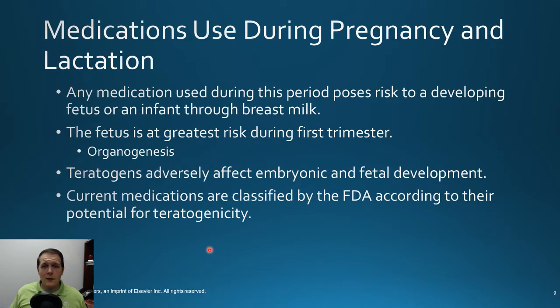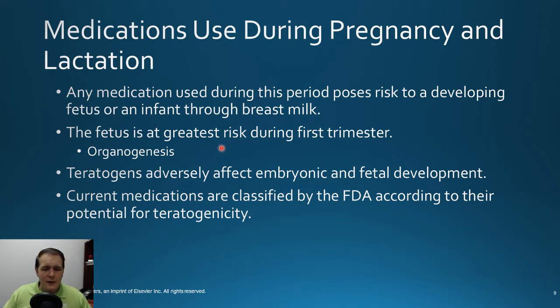Now, when looking at pregnant patients or patients who are lactating, this is really important to consider whether a drug is actually able to cross the placenta and affect a fetus, or if it can cross into the breast milk for the infant to be exposed to. And so what you find is that the fetus tends to be at the greatest risk during the first trimester. This is mainly when a lot of organogenesis, or when the organs are initially forming, actually happens.